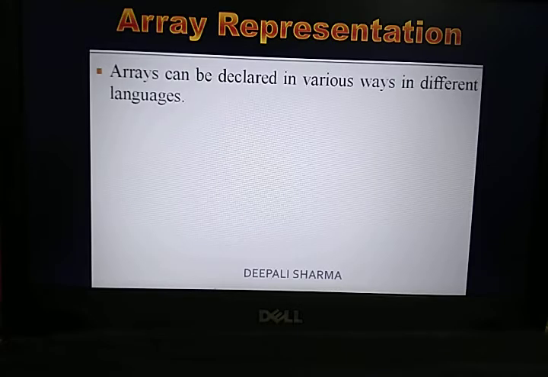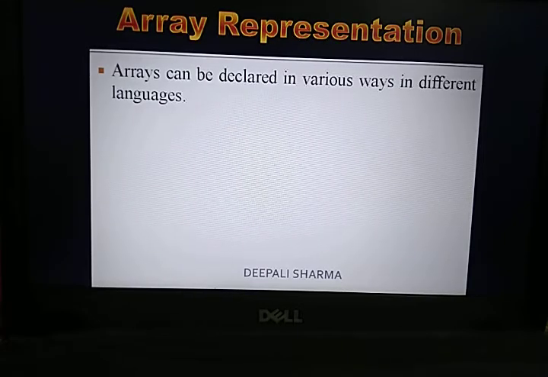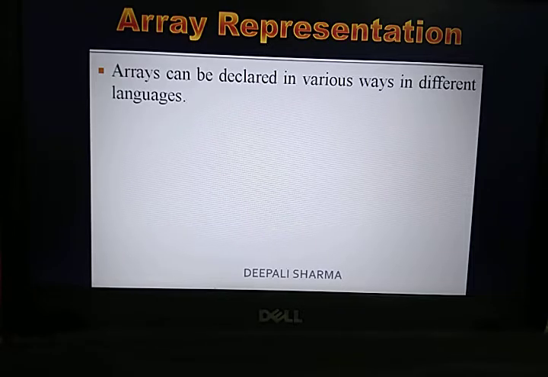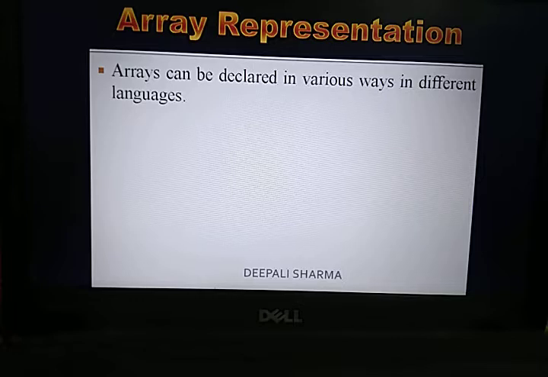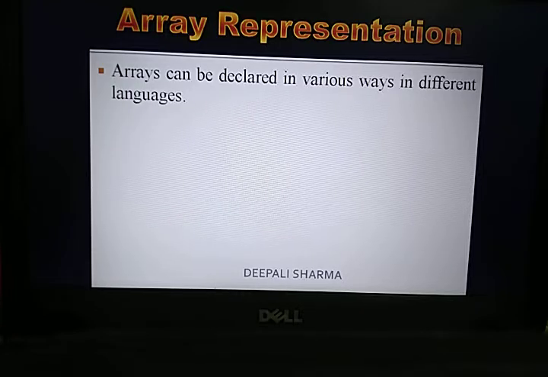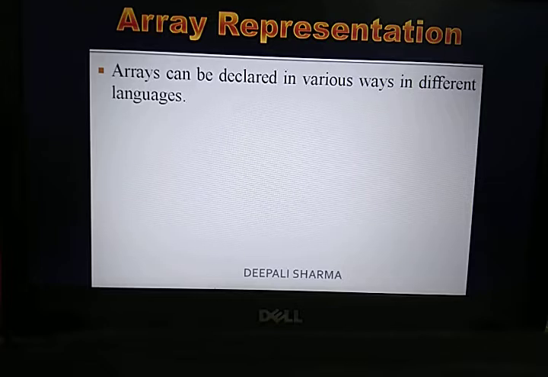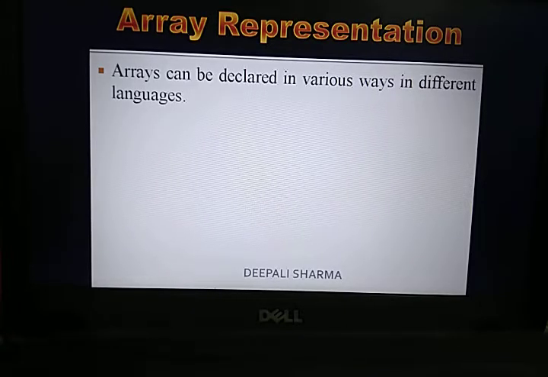Fine. So how are you going to represent the array? An array can be declared in various ways in different languages. If we talk about C++, the representation of an array is different. If we talk about Python, the representation of an array is different. If we define and declare the array in C or Java, all the languages have different kinds of representation of arrays.